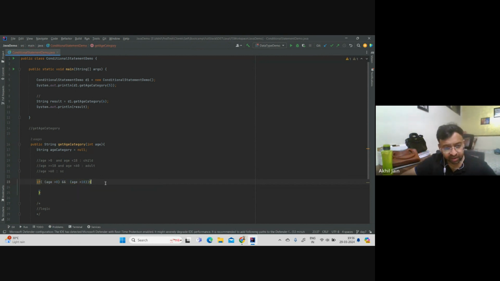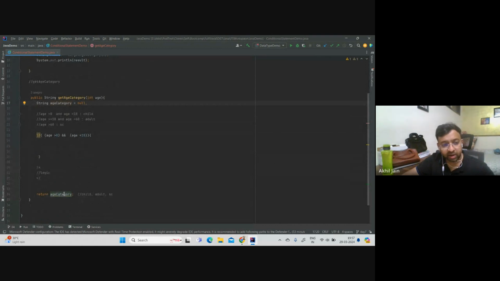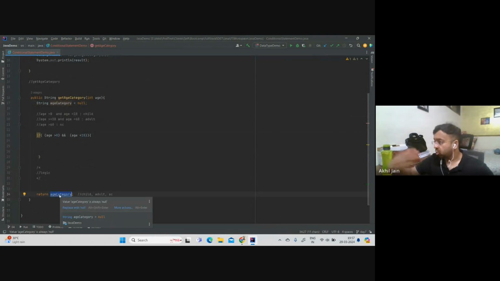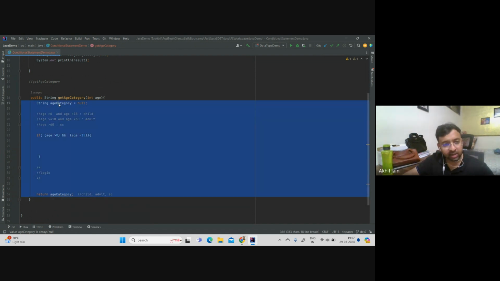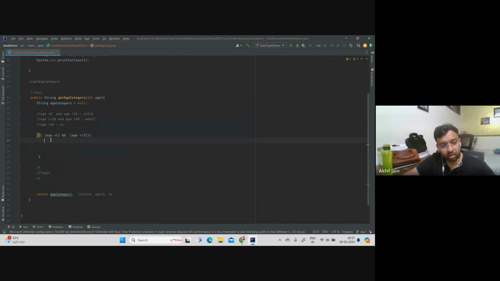Now, if this is met, what did we want it to do? We wanted to update the value of this age category as child. Because in the end, we are returning age category only. So whatever value it will have in the end would be getting thrown back to the user who invoked this method. So what I'll do is I'll say age category equals to child.